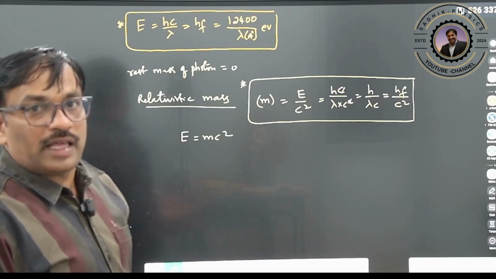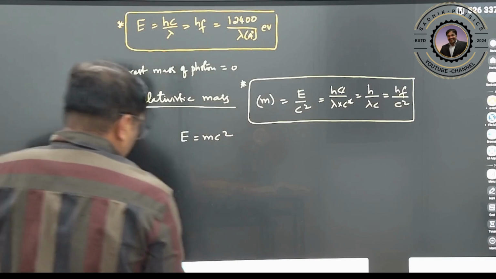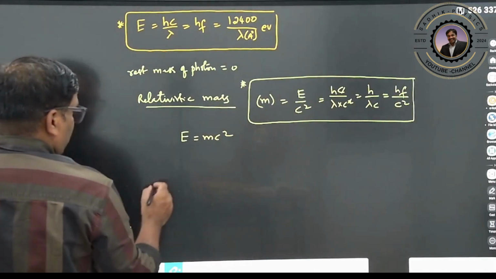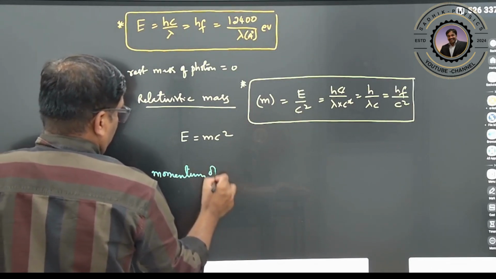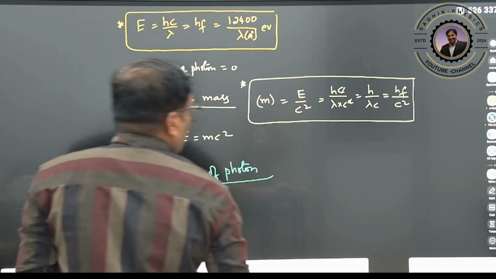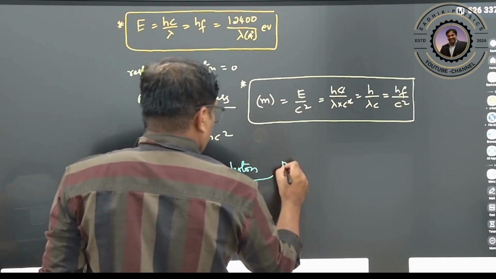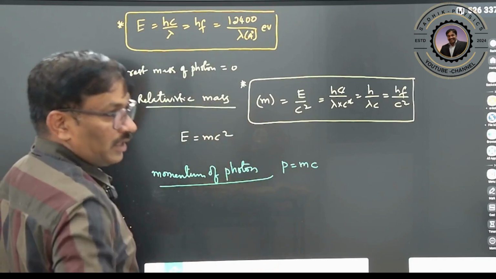Now, if mass is there, it is going to have momentum. So what is the momentum of the photon? Momentum is equal to m into c, because the photon travels with the speed of light.